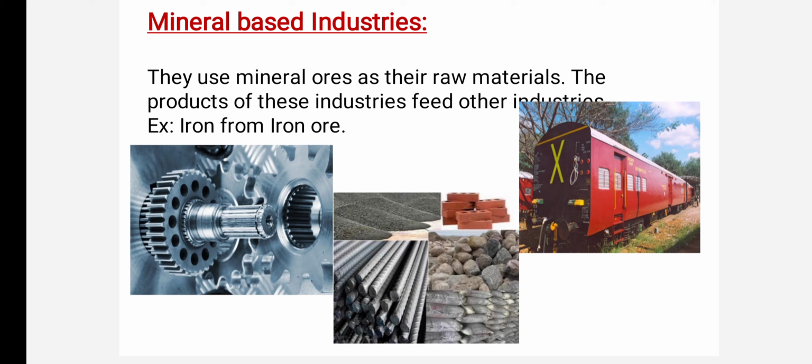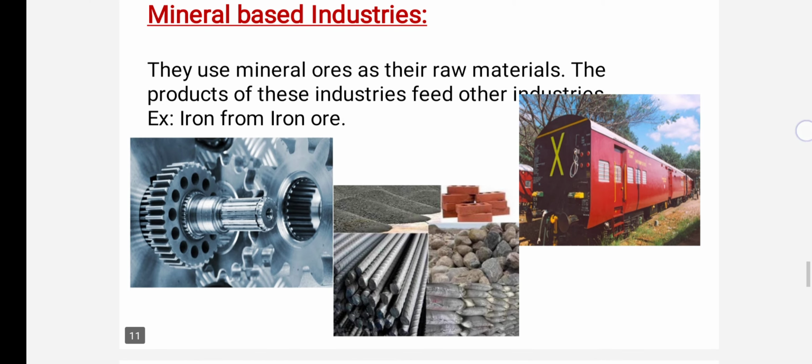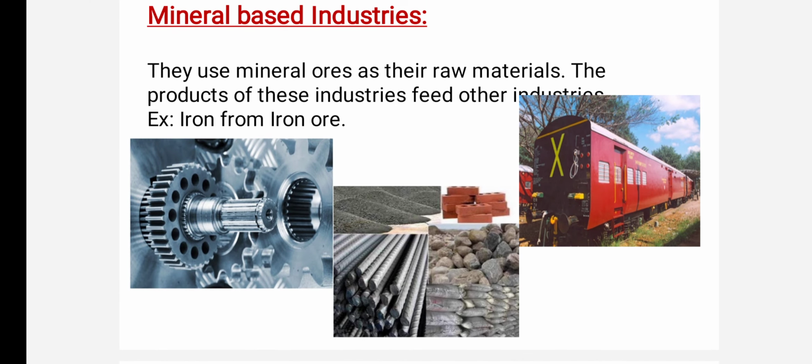Again, you can transport this iron to different industries to manufacture machinery or fans or refrigerators, etc. Got it? Yeah. So this is the raw material for manufacturing a number of other products also, not only machinery but also heavy buildings or railway coaches, etc. Okay, which you can see here.